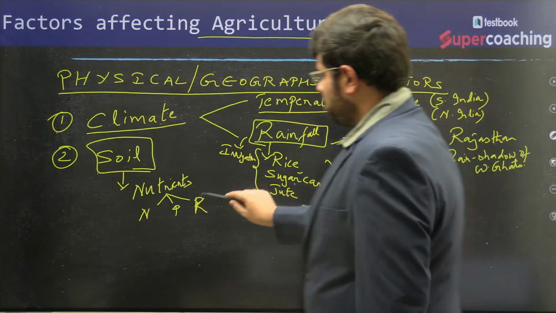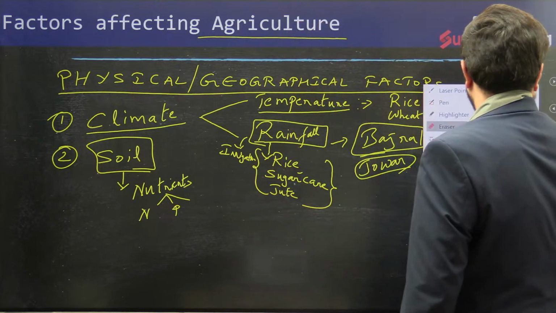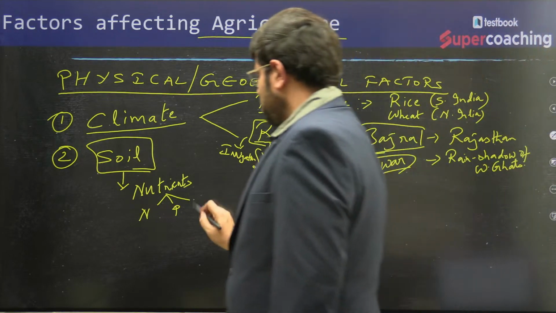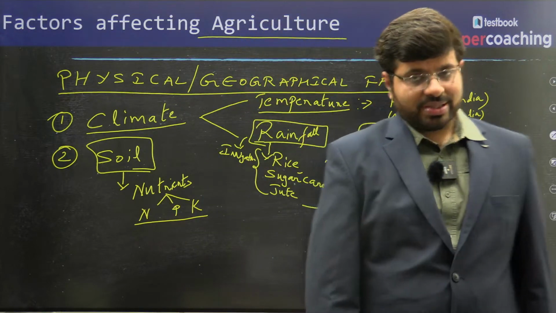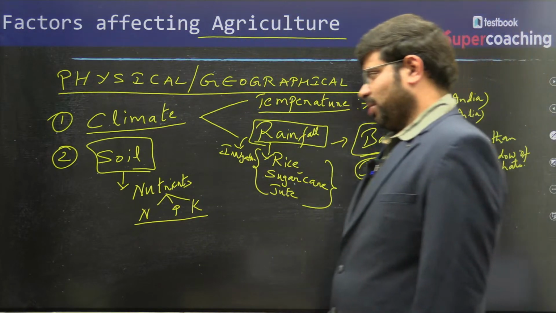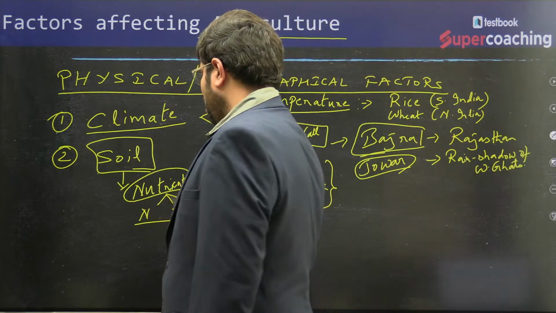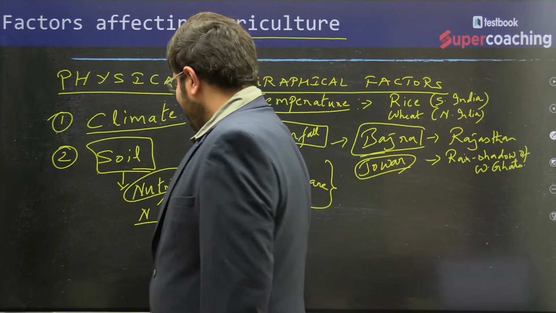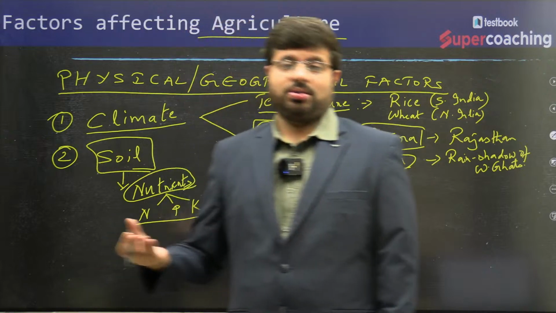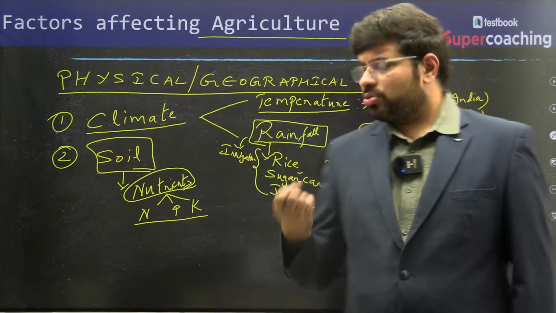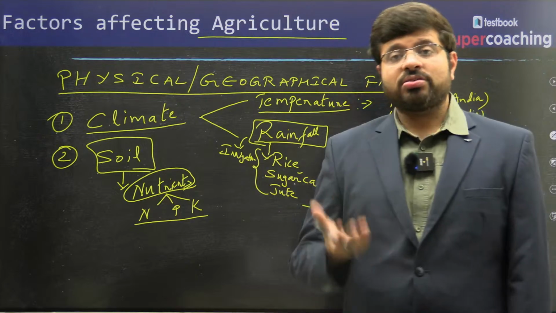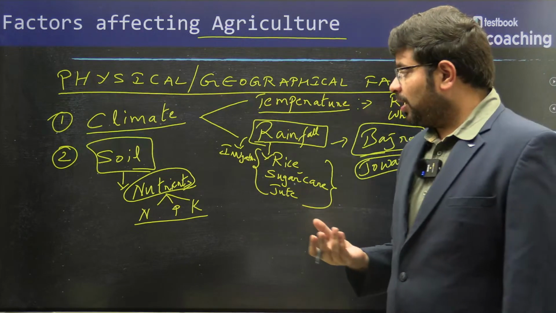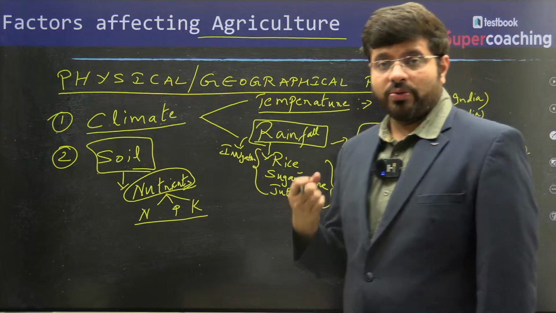We also have various other things as well, right? So micronutrients, zinc, that is also needed. So macro and micronutrients. So depending on the nature of the soil, accordingly, certain crops are very much grown.